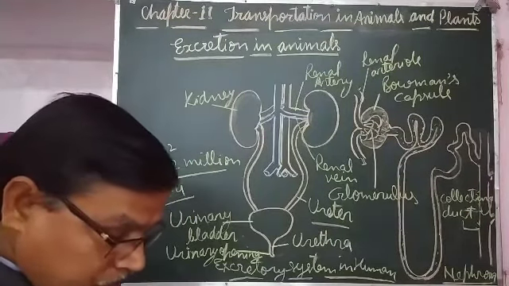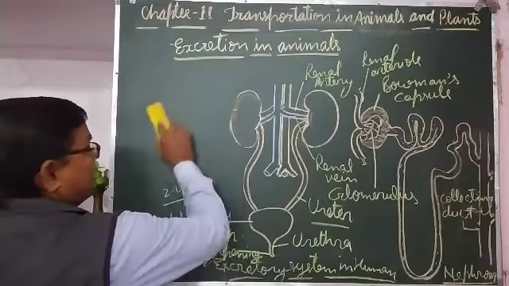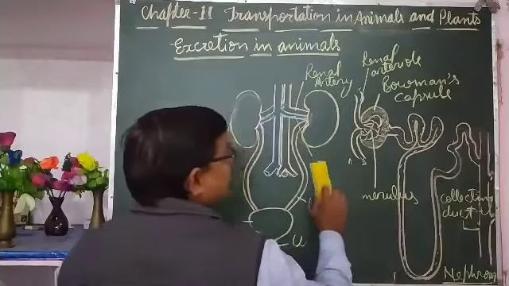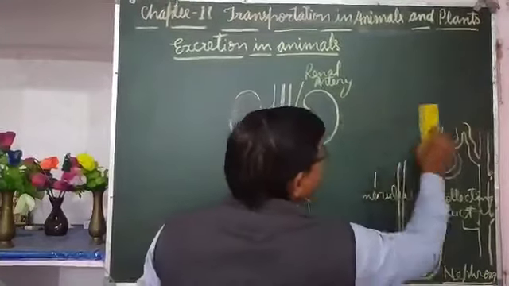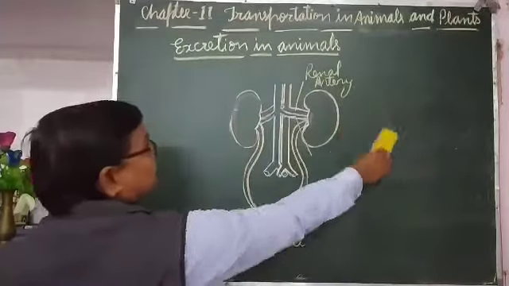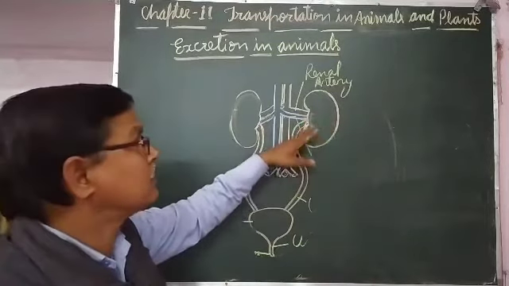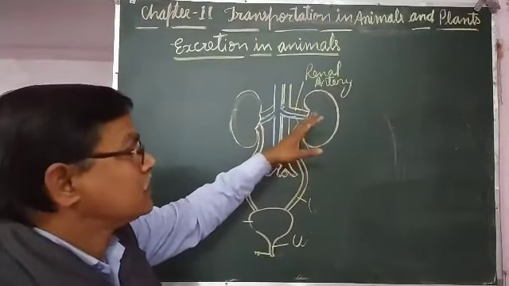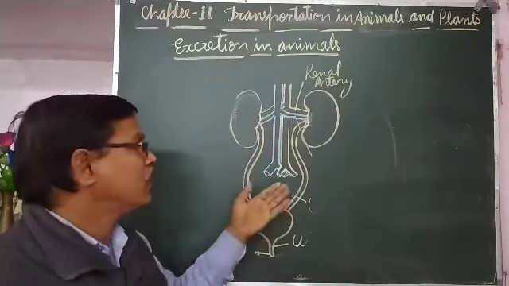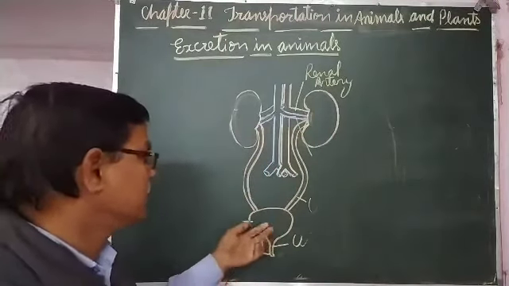Now, sometimes doctors advise a urine test when you go to the hospital. That is because during the filtration of urine from the blood, some components, substances, chemicals or blood cells may come out in the urine.